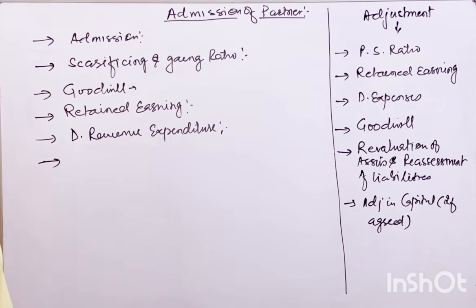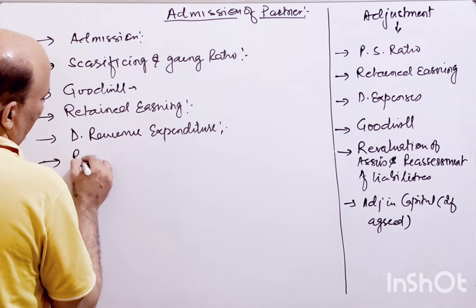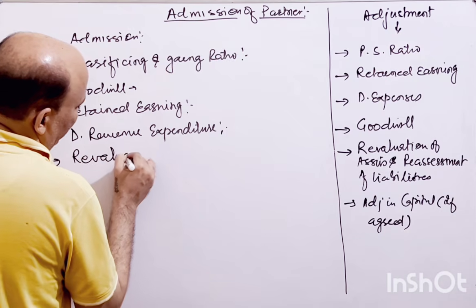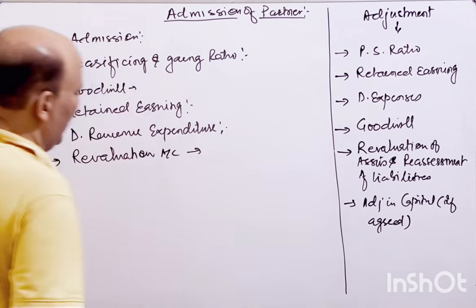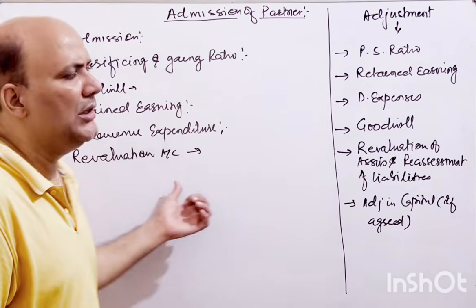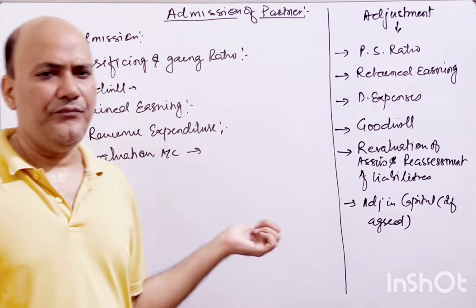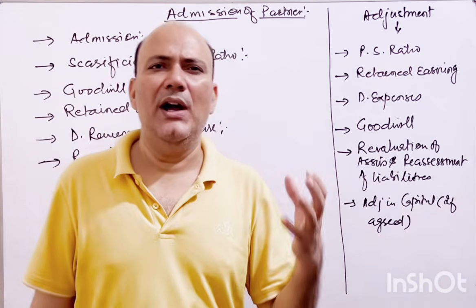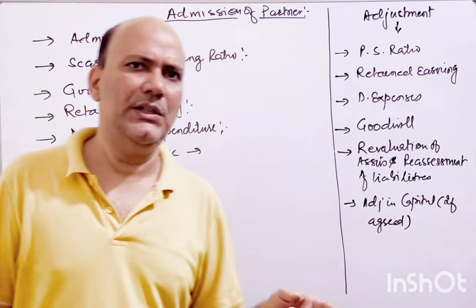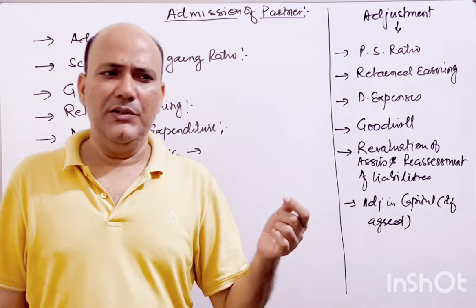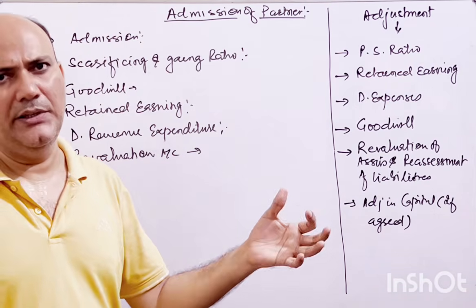So an account is prepared, that is called the revaluation account. So what is a revaluation account? Revaluation account is a nominal account. This is nominal in nature, and this is created to find out the actual value of the assets and the liabilities, and find out the profit and loss because of the valuation of the assets and the liabilities, right?